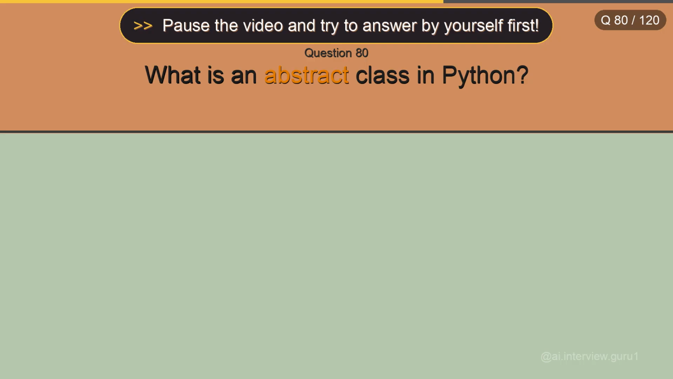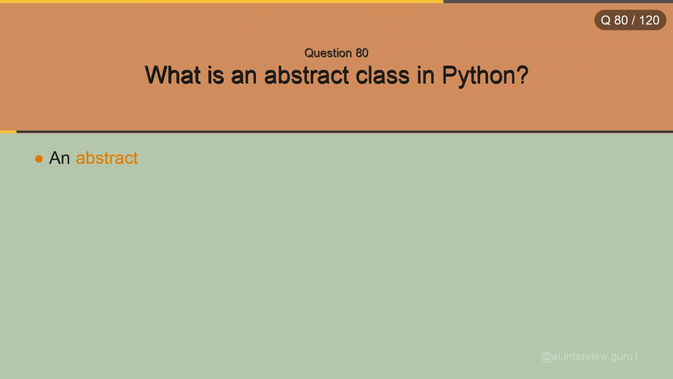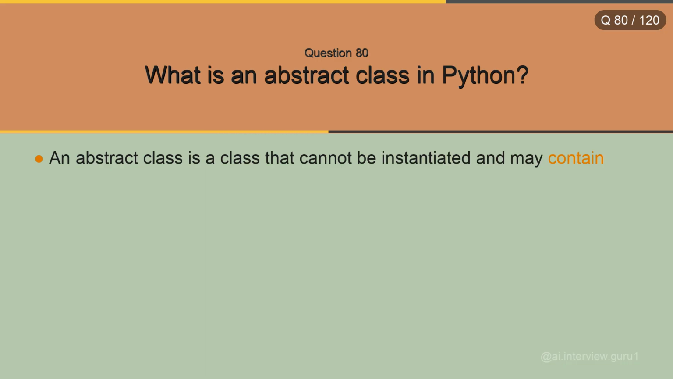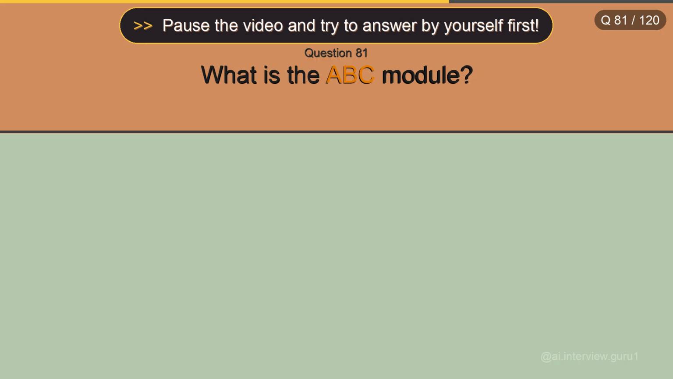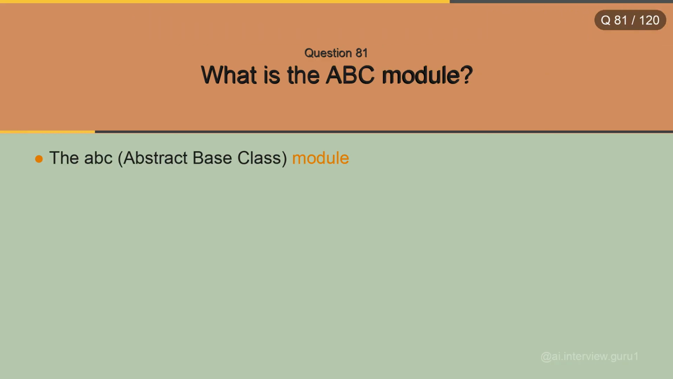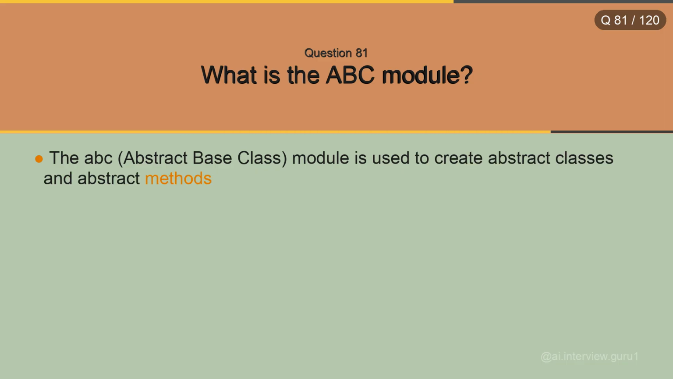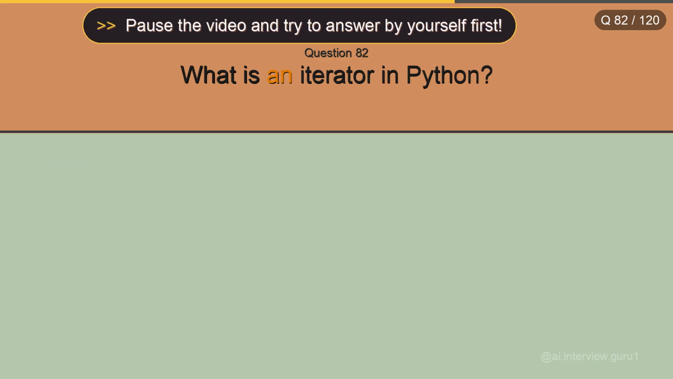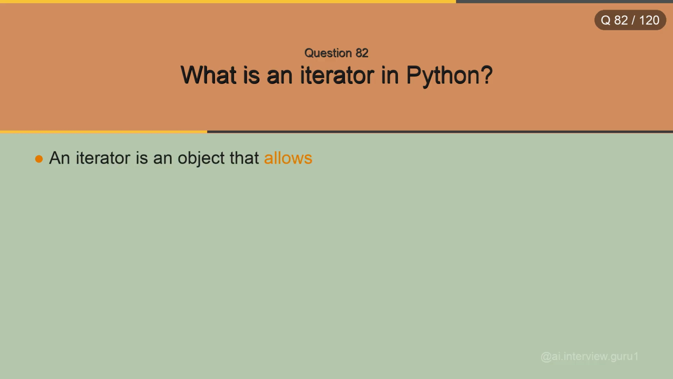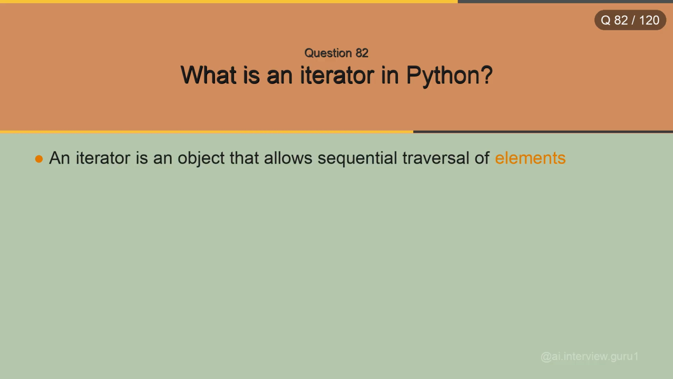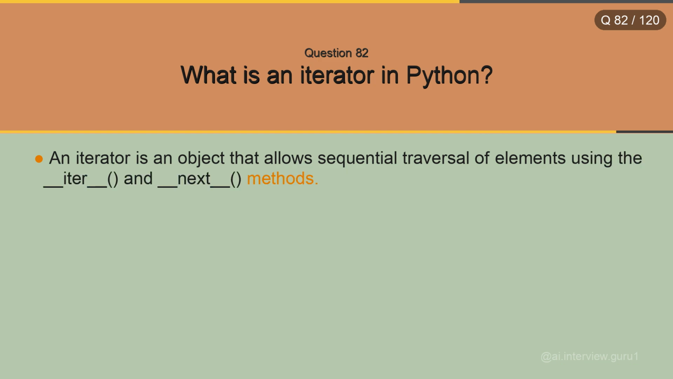What is an abstract class in Python? An abstract class is a class that cannot be instantiated and may contain abstract methods that must be implemented by derived classes. What is the ABC module? The ABC module is used to create abstract classes and abstract methods in Python. What is an iterator in Python? An iterator is an object that allows sequential traversal of elements using the __iter__ and __next__ methods.